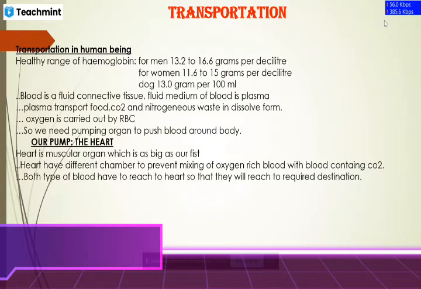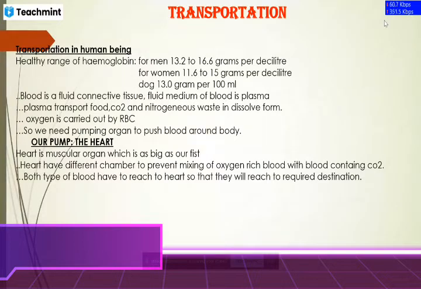Should I proceed forward? Okay, so there is a different chamber, and what is the purpose of that chamber? Important question. Simply to prevent the mixing of oxygenated and deoxygenated blood. Simply याद रखना भाई, कहीं भी चैम्बर का क्या काम रहता है? बेसिकली चैम्बर मीन्स व्हाट? Simply a boundary. And what is the function of a boundary? To prevent the mixing of it. What is the purpose of a border? To prevent the mixing of people of one country with another country. That is simple. Okay ना?